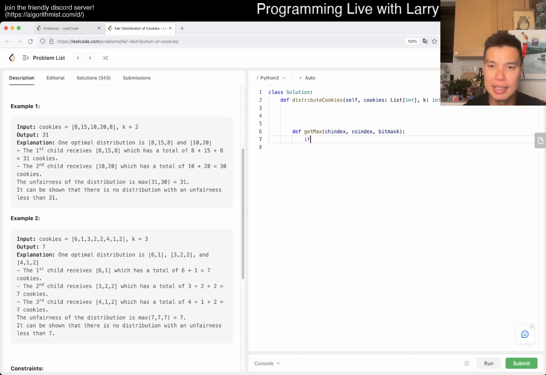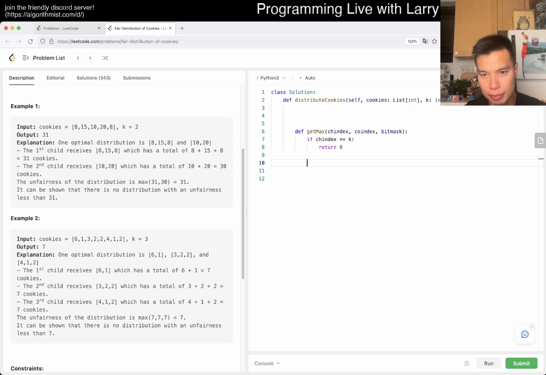And then basically k is the number of children. So if index is equal to k, then we return 0. And basically the thing that we're trying to do is we want to take a lot of minimums, right? For example, here we have the cookie index.